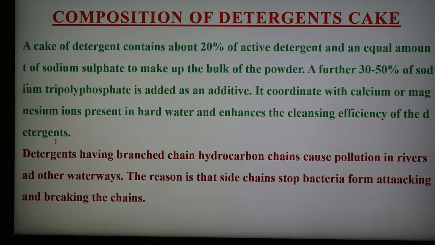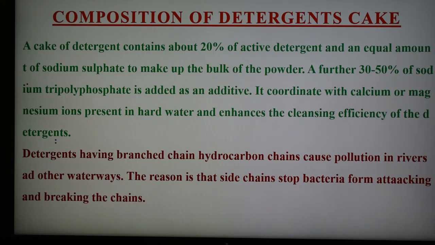Therefore, unbranched chains are more prone to attack by bacteria. In most detergents used these days, the branching is kept to a minimum so that the detergent becomes easily biodegradable and pollution is prevented. So this is the drawback of detergent: it causes pollution.